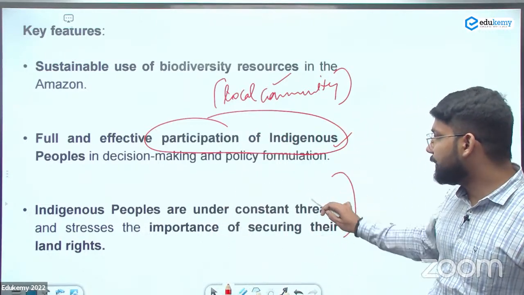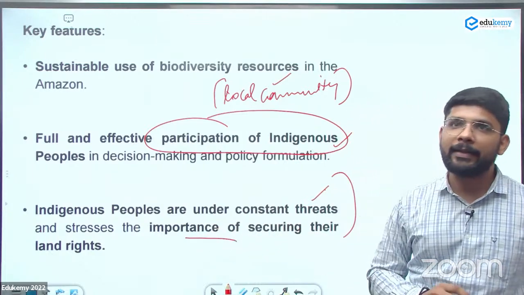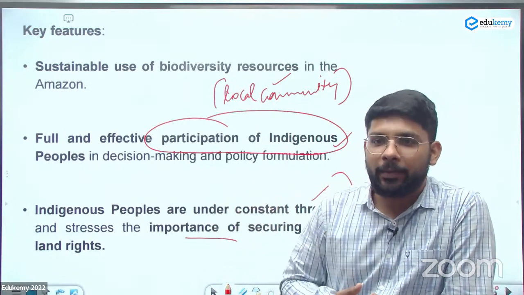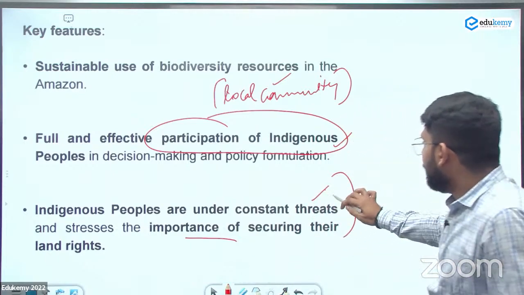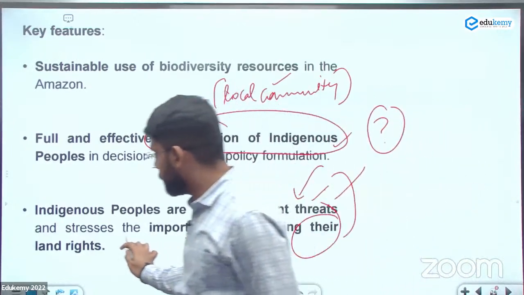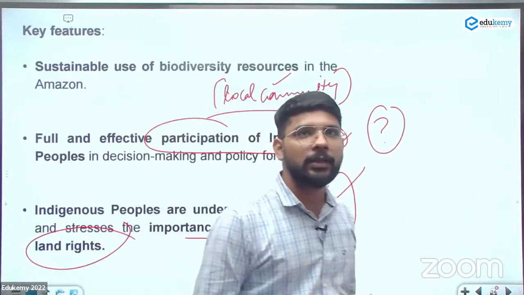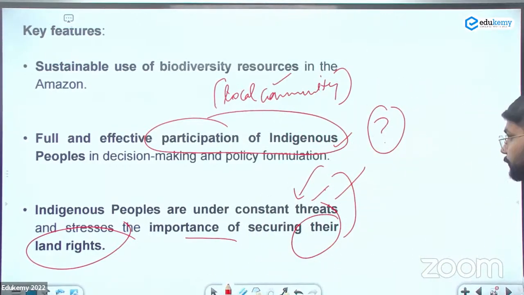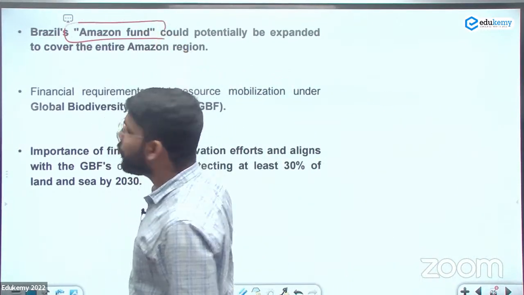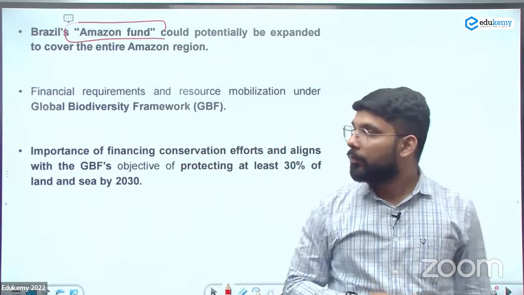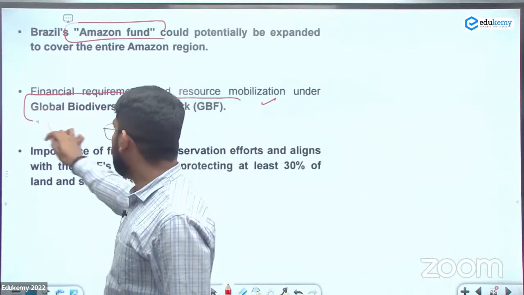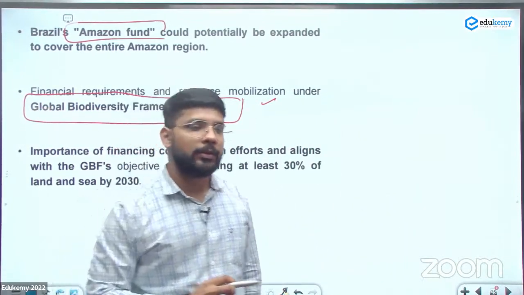Indigenous people are under constant threats, and the declaration stresses the importance of securing their land rights. Like in India, there is the Forest Rights Act of 2006 for protecting the rights of the tribals in those areas. Similarly, they identify that they are not giving rights to the local people, specifically land rights. So this is the identification under this declaration. Next is the Brazil Amazon Fund. Like the Green Climate Fund, there they announced the Amazon Fund, for the financial requirement for the resource mobilization under the global biodiversity framework. So these are the important 4-5 points.